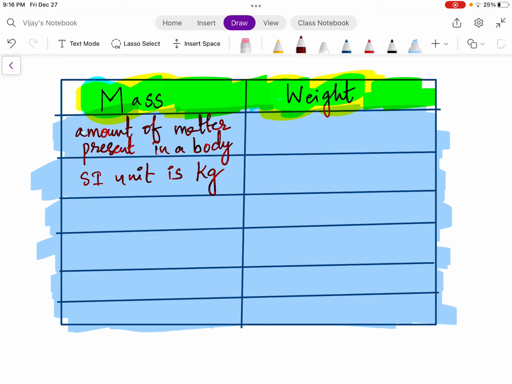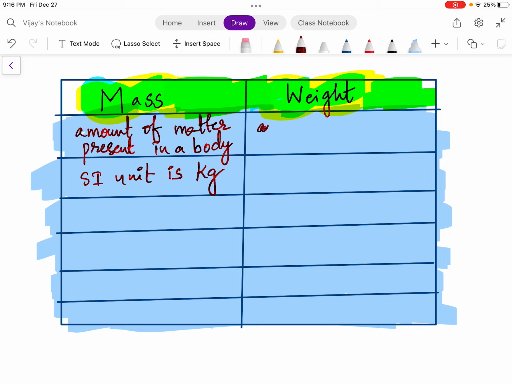Now coming to weight. What is weight? Remember, weight is a force. Which type of force? It is a gravitational force acting on a body. So largely I will confine my discussion in this particular video to the context of Earth. So in the context of Earth, what is weight? Weight is the gravitational force acting on a body due to Earth. So let me write here.